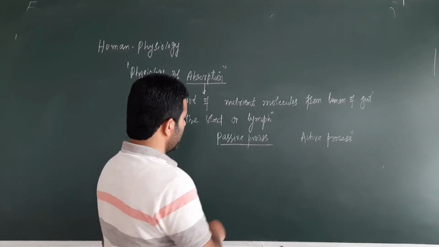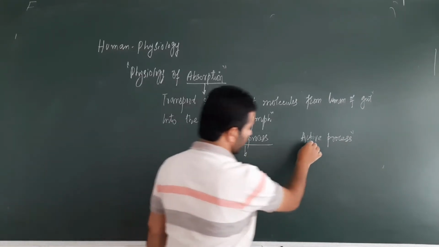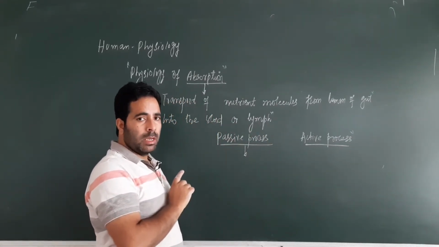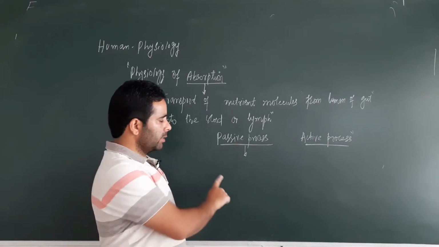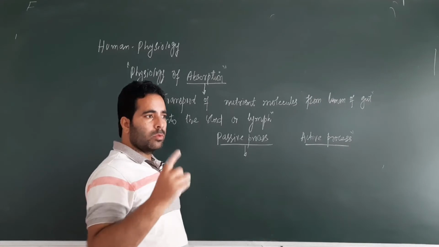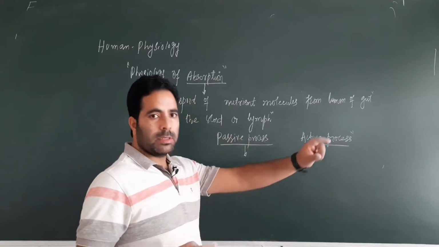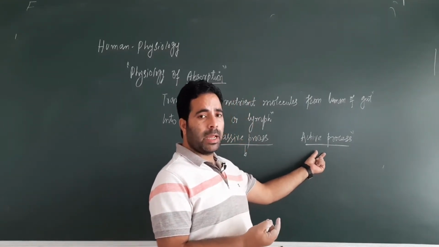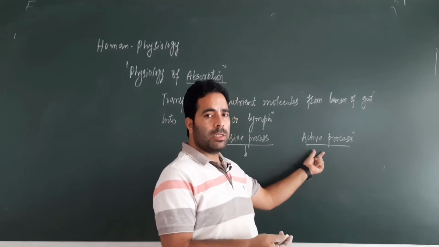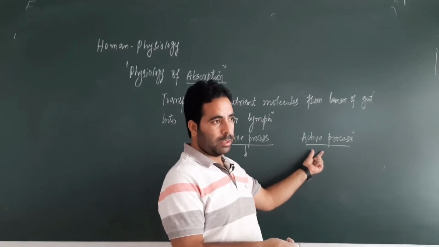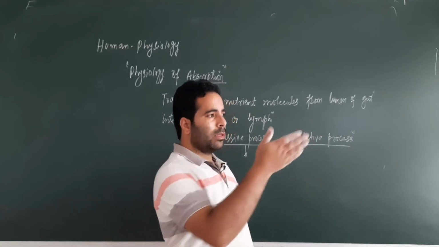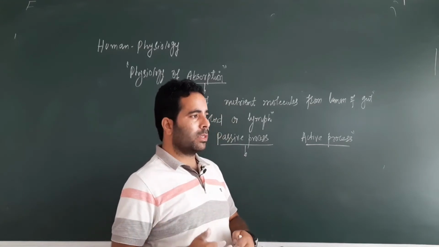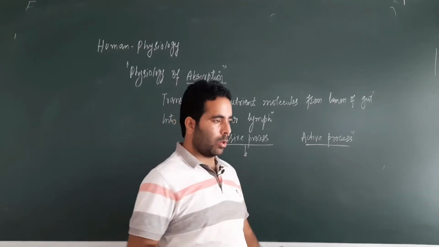So this passive process can be further classified. This can be diffusion, simply diffusion of molecules from higher concentration to lower concentration. This can be osmosis, that is, the solvent molecules move from the higher concentration to lower concentration across semi-permeable membranes, right. Active process is always against the concentration gradient, and it can be primary active transport or it can be secondary active transport as well. Primary is where one molecule is transported against the concentration gradient. In secondary active transport there is coupling of uphill and downhill processes.